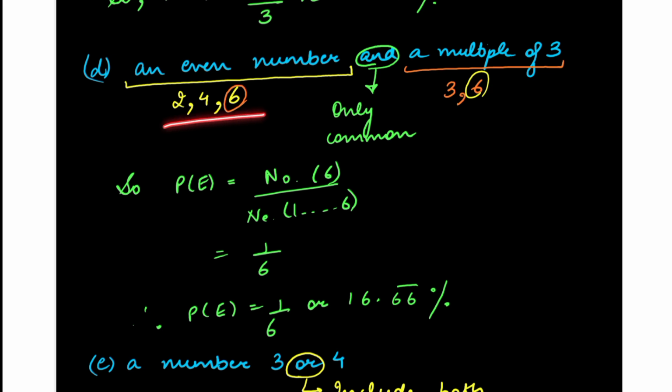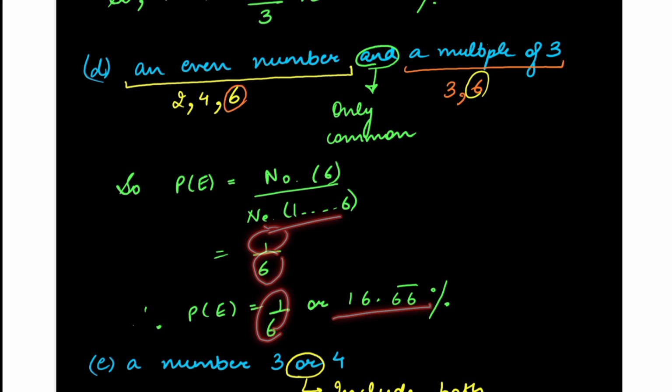That is the common number between these, that is only 6. 6 is both an even number and a multiple of 3, which satisfies both conditions. So the number of favorable outcomes will be 1 and total is 6. So 1 by 6, that is 16.666%.